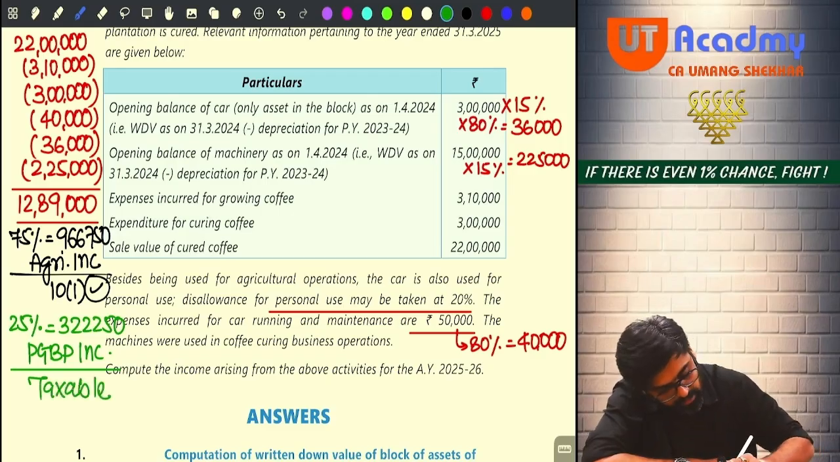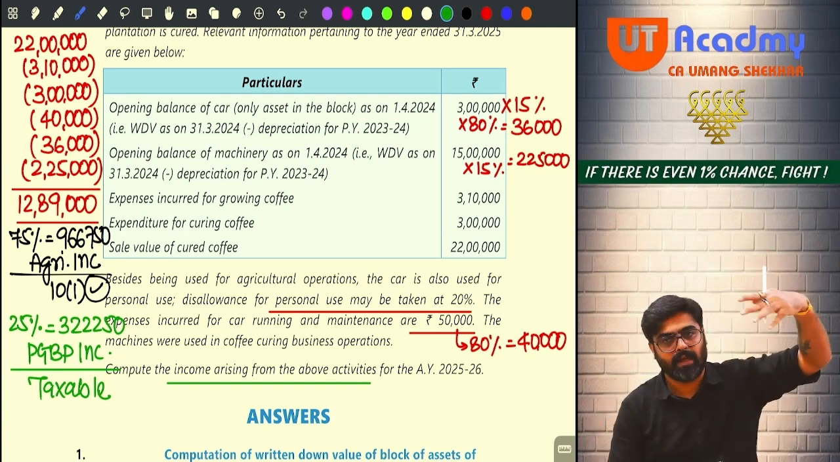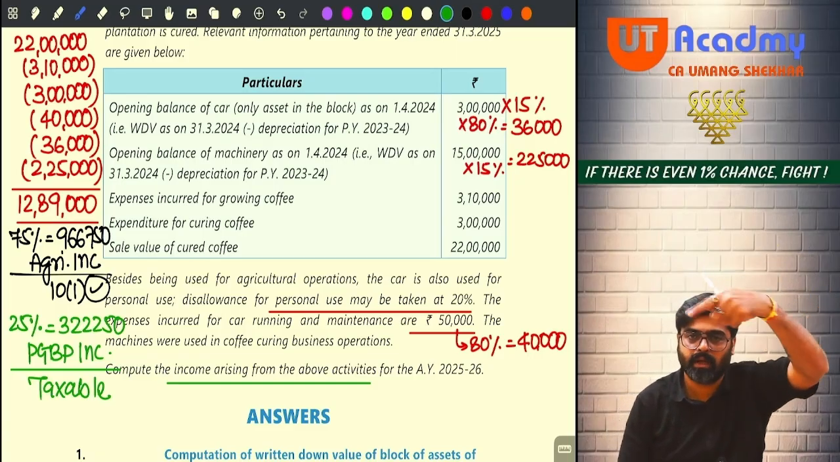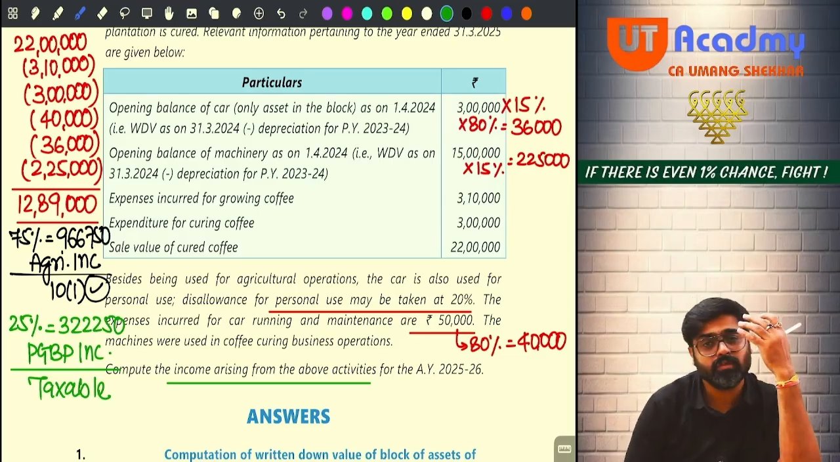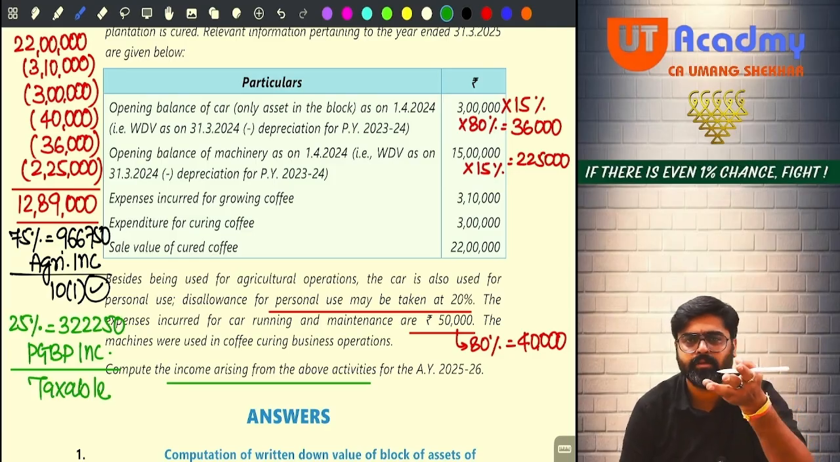What are they telling you? Compute the income arising from the above activities. Income arising from the above activities is agriculture income. That also I have computed, exempted, and income arising is PGBP income. That also I have calculated, and it will be taxable. Done. Was this question difficult? So easy, damn easy question.